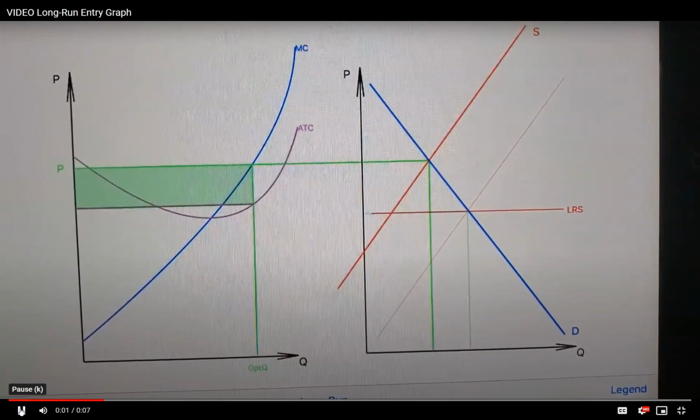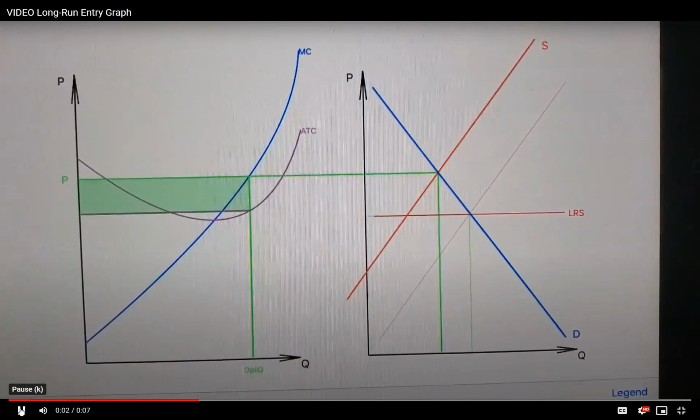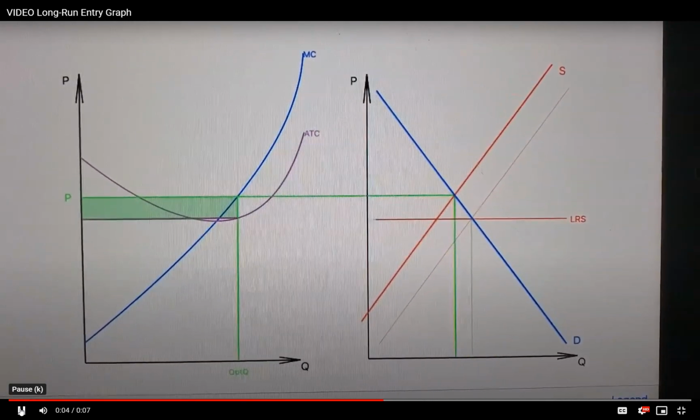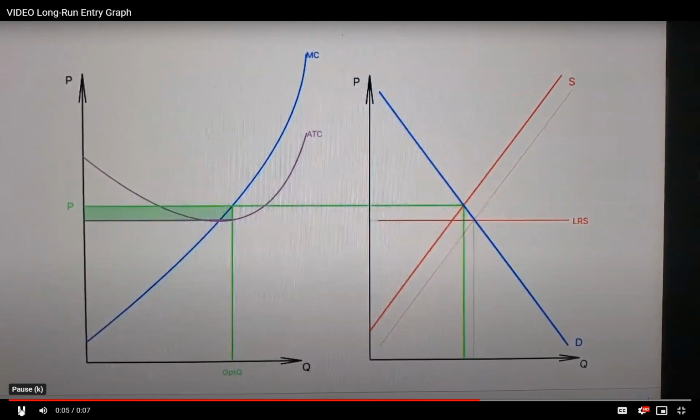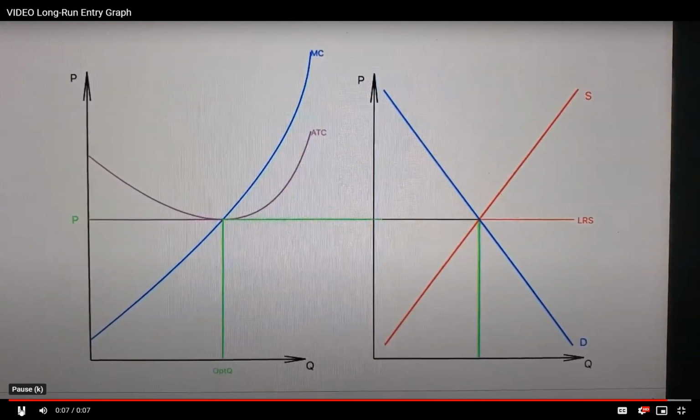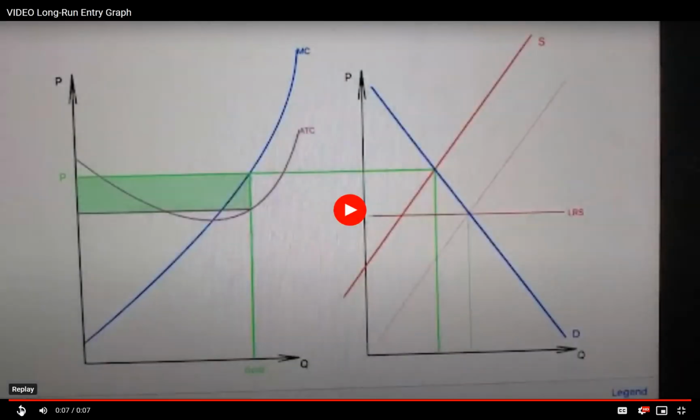As firms enter, the supply increases. It drives the price down. As more product is available, it becomes less scarce, and so the price comes down. And as the price comes down, for all firms in the market, the profit begins to disappear until we get to a profit of 0 or normal profit.